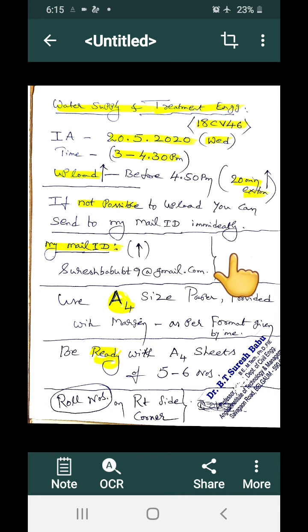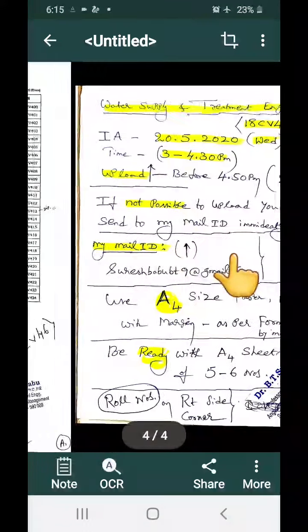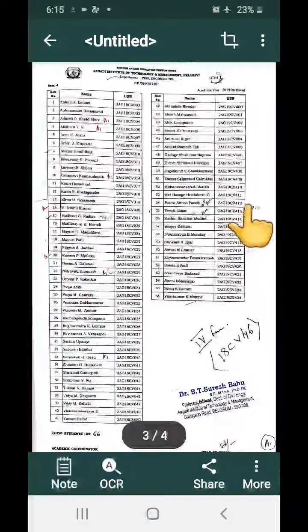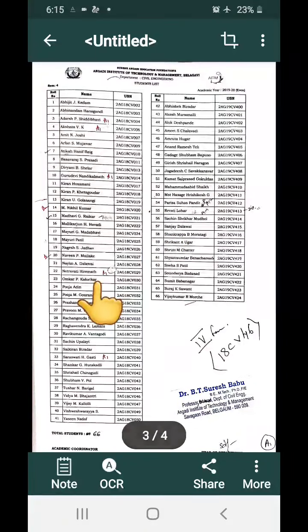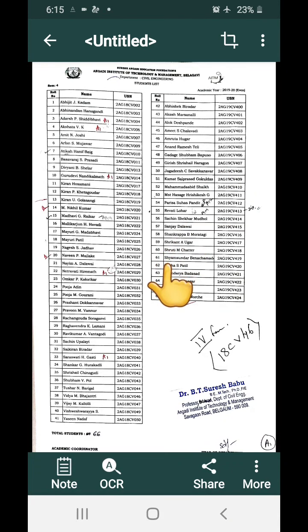Put your signature on each page and write your page number on the top right corner of each page. I also want your roll number, which you have to write on the cover page itself. This is your roll number, name and USN. It is clearly given for all.